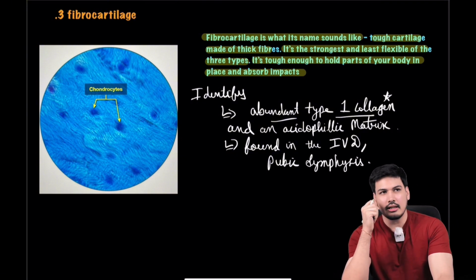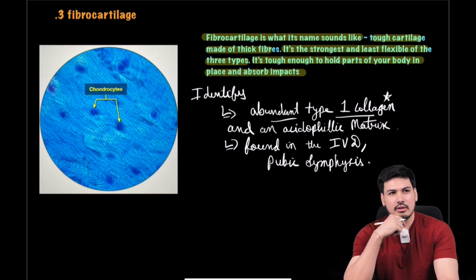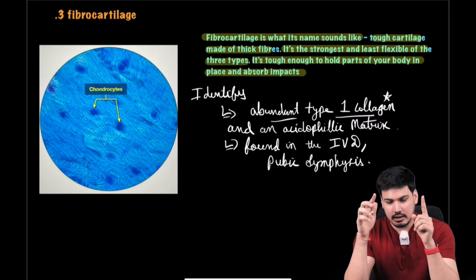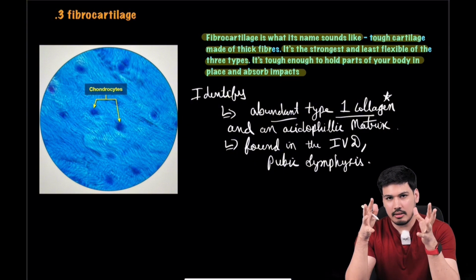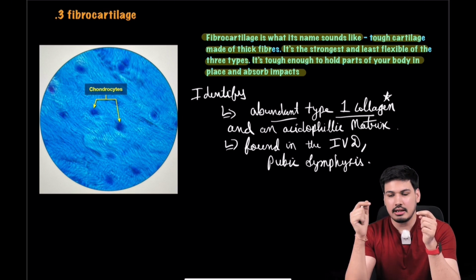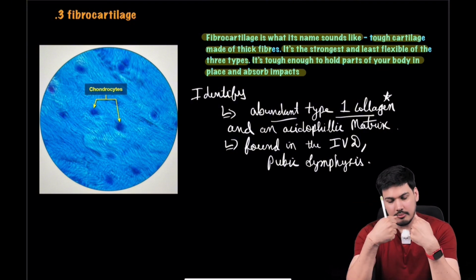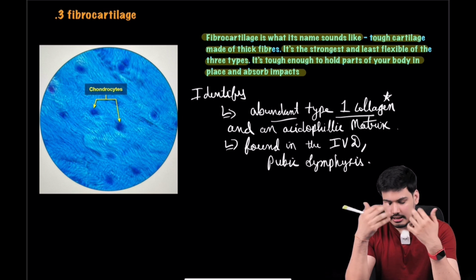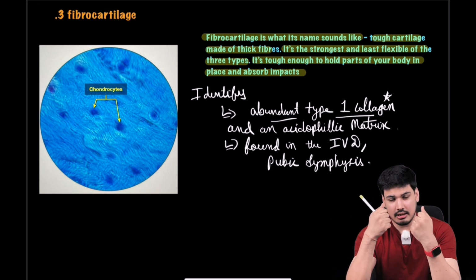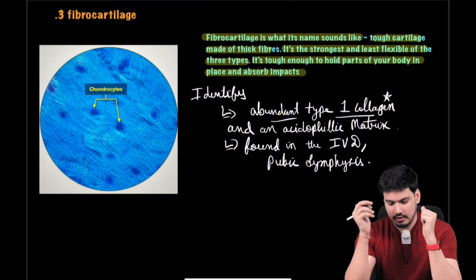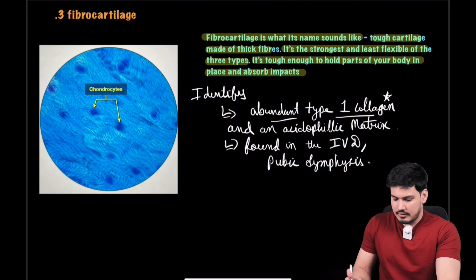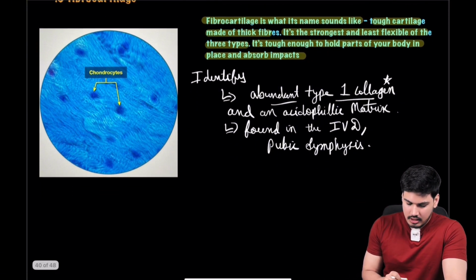Recently in one of the exams, or I think it was a GT, they gave this picture of our hip bone, pelvic girdle, marked a point indicating the pubic symphysis, and asked what kind of cartilage is present here. So you should know that in the pubic symphysis and between your vertebrae where the intervertebral disc is, that is nothing but fibrocartilage, because see, it needs support, right? That is where support is needed. So fibrocartilage is there. Okay, understood? Now how do you see it?